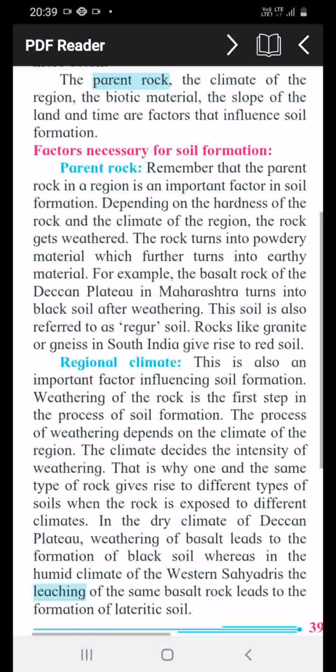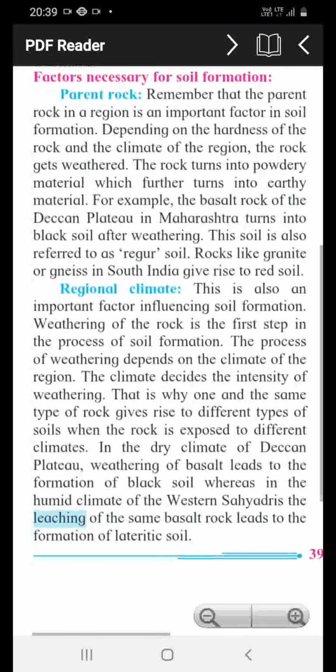This soil is also referred to as regur soil, which you can see in the Deccan Plateau in Maharashtra. And rocks like granite or gneiss in South India give rise to red soils.